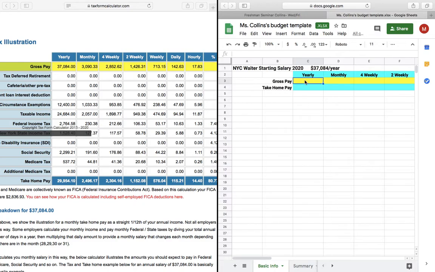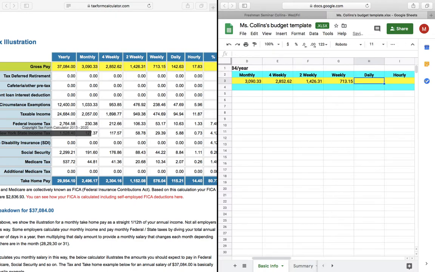So my gross pay is $37,084. My monthly pay is then going to be $3,090.33. My 4 weekly pay is going to be $2,852.62. My 2 weekly pay will be $1,426.31. Weekly is going to be $713.15. Daily will be $142.63, and hourly will be $17.83.